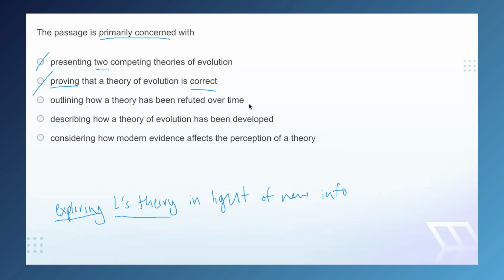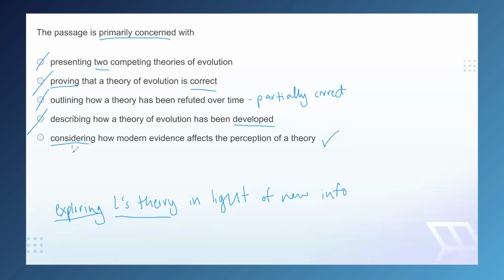The last paragraph, one of three paragraphs, is focused on a case in which Lamarck is right. So while this may be correct for the first two paragraphs, it does not work for the third paragraph. This is only partially correct, so we can eliminate it. All right, D. There isn't much to say about this one, except that it is just wrong. The theory is already developed at the start of the passage, and from there it's just explored. It's just evaluated. So this is not accurate to the passage. Eliminate. So by process of elimination, E must be correct, but let's confirm.